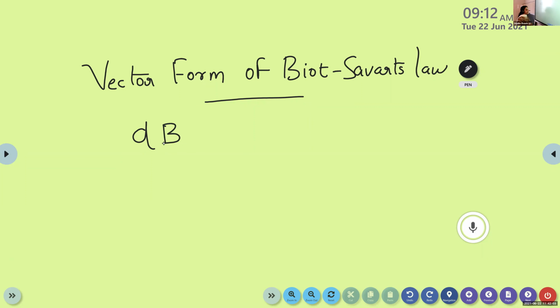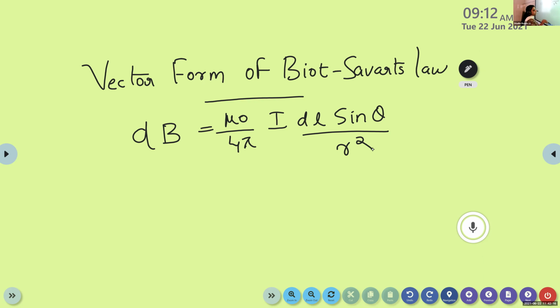According to Biot-Savart's law, we have dB is equal to mu 0 by 4 pi I dl sine theta divided by R square. Since magnetic field is a vector quantity, we can represent it like this: dB vector is equal to mu 0 by 4 pi. It is a constant, so we don't need to put any vector sign there. I into